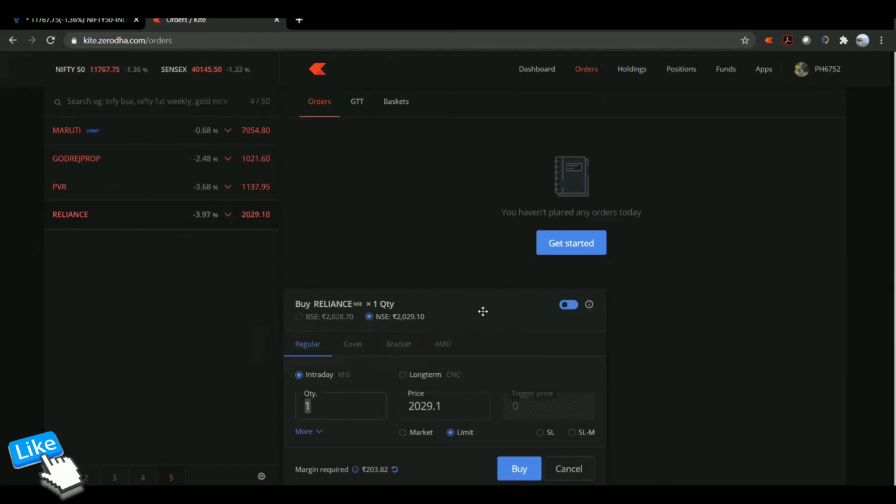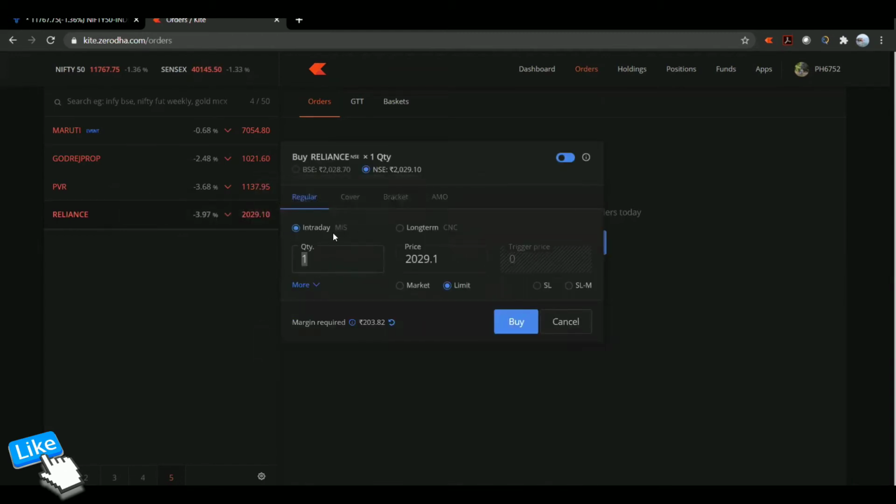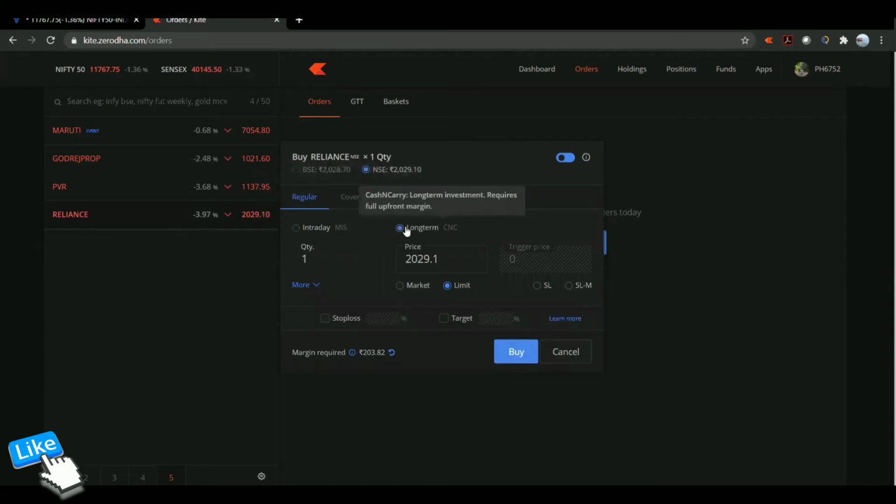Okay, now if you see here, it is an intraday MIS order. Okay, regular on regular, and then if you have in regular, there is a CNC. Okay, here also target and SL you can provide, but for CNC long term, you see it as long term, you can keep it until whenever you want.